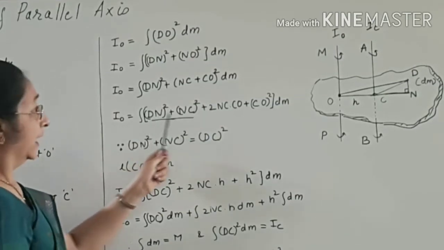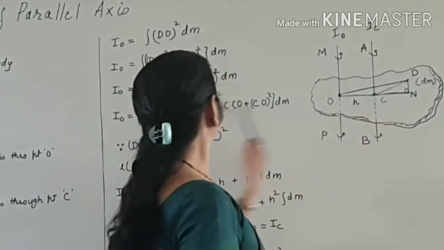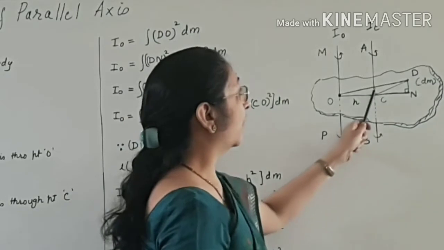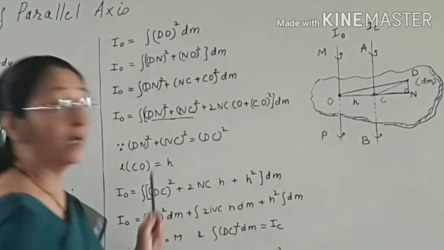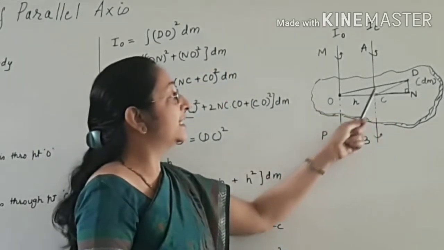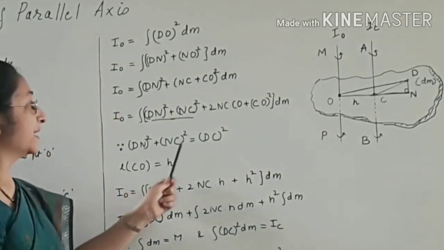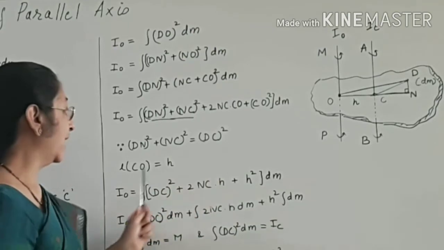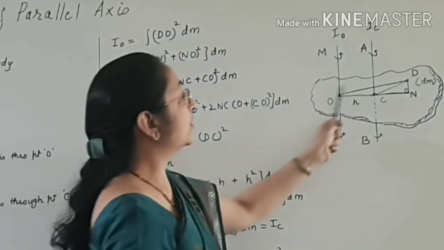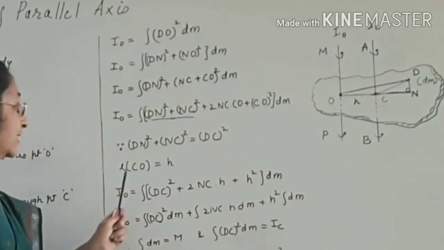But now bn square plus nc square is equal to dc square. Again, bnc is a right triangle, so dn square plus nc square is equal to dc square, and the length of OC is equal to h. So this is h.